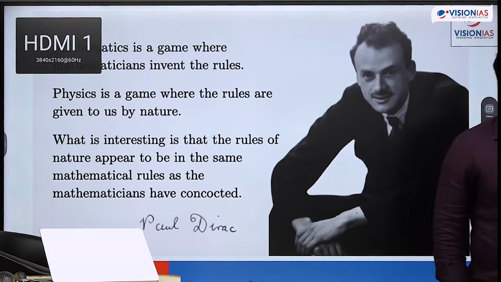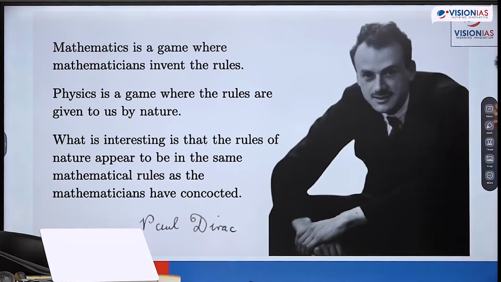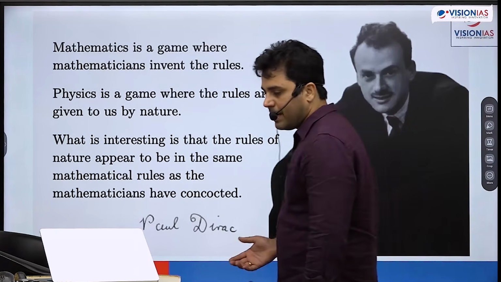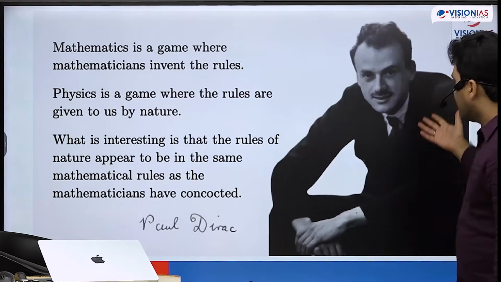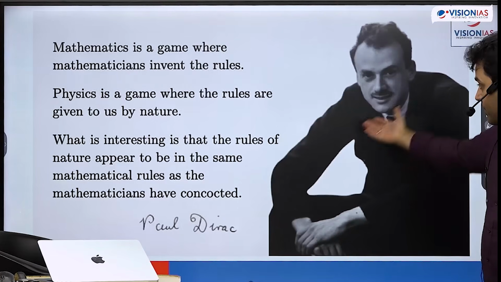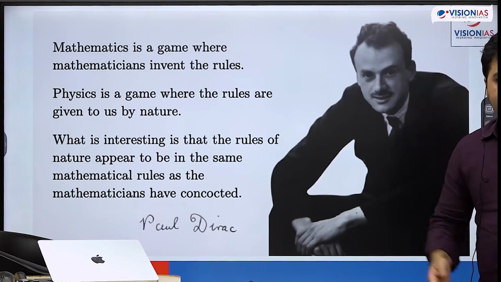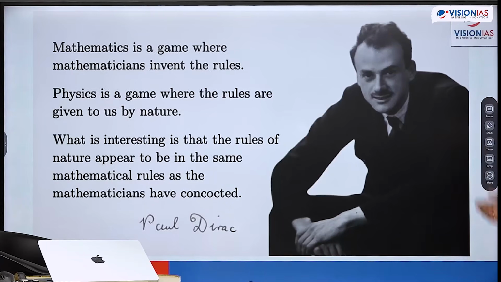One of my favorite quotes in physics is by Paul Dirac. He is one of the pioneers of quantum mechanics. He is the person whose mathematical law allowed us to know about antiparticles. I will talk about antiparticles in detail in our particle physics classes, and Dirac was the person who essentially first theoretically showed that antiparticles can exist, and later it was proven to be correct.